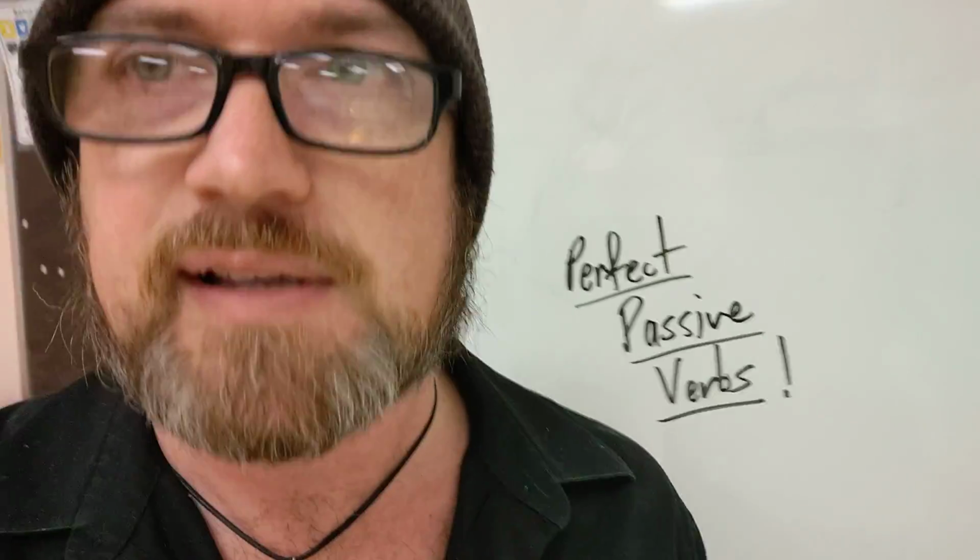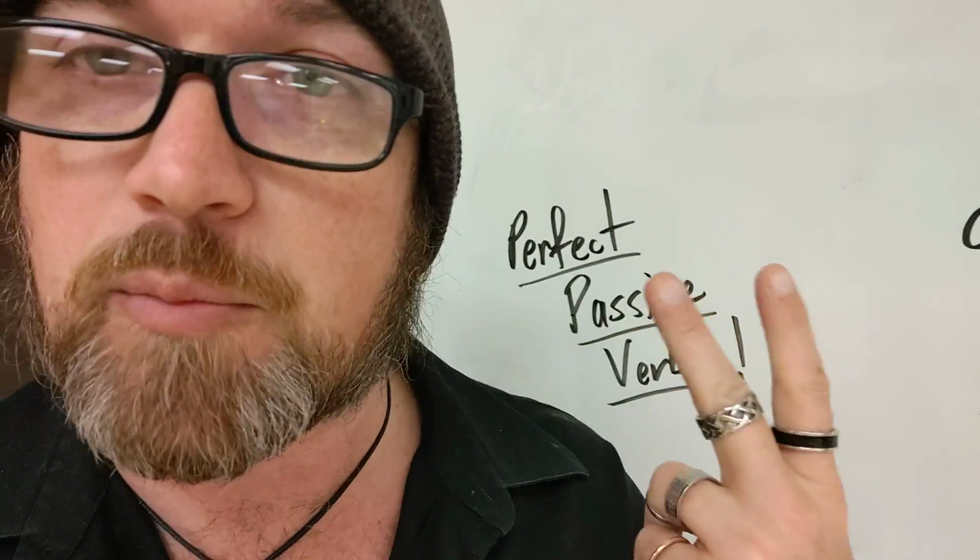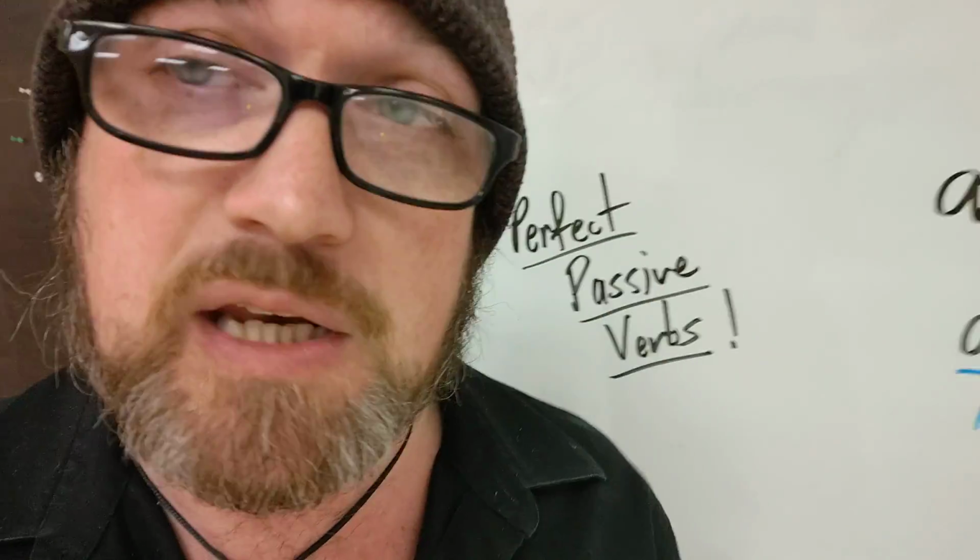Because in just a few short days from this filming, we're going to be reading a chapter that has more passive verbs in it. When I say more passive verbs, I don't mean a greater number, I mean more kinds. Because in the last passive video, I told you how to recognize and interpret present, imperfect, and future tense passive verbs. If you have not seen that, or if you need a review, go watch it again, okay? But every single tense can potentially be passive, which includes the perfect, pluperfect, and future perfect. So we need to be able to do those too.